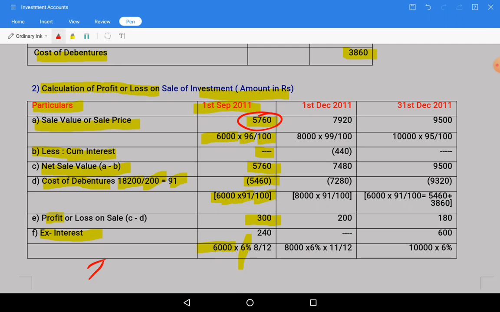So January, February, March, April, May, June, July, August. January to August is 8 months for the purpose of this calculation.